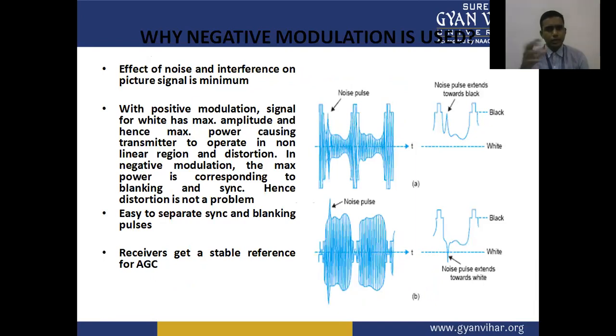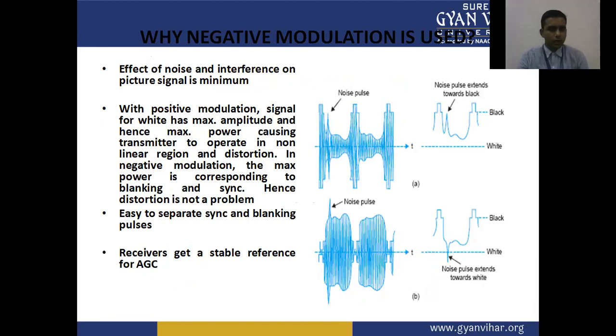Why is negative modulation used in the TV transmission system? The effect of noise and interference on the picture signal is minimum. With positive modulation, the signal for white has maximum amplitude and hence maximum power, causing the transmitter to operate in the non-linear region and causing distortion.